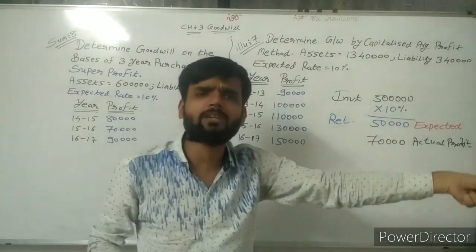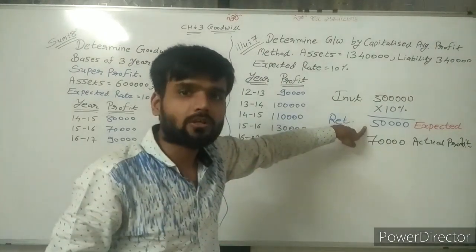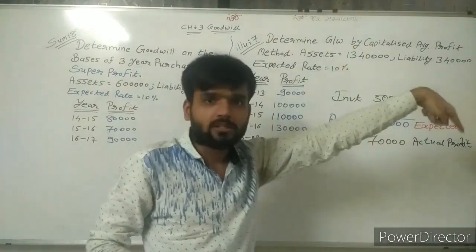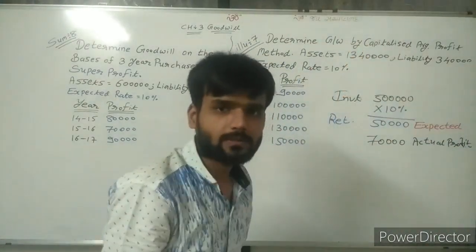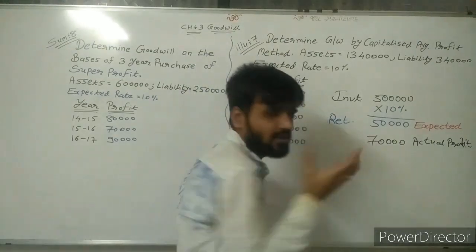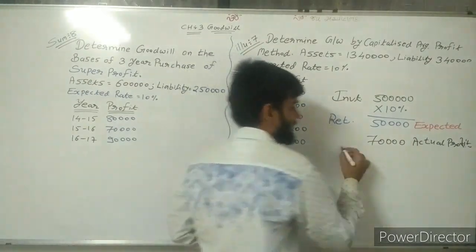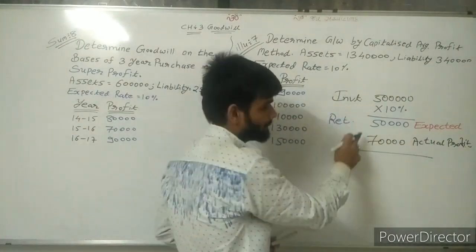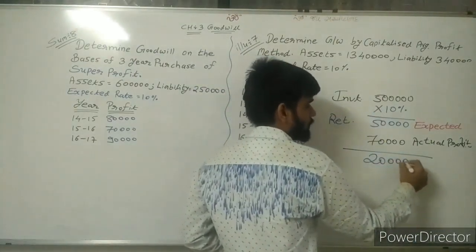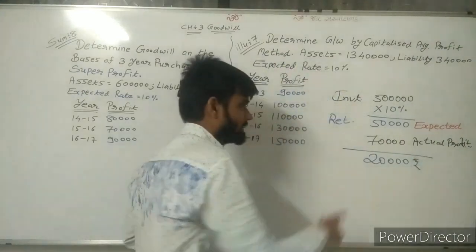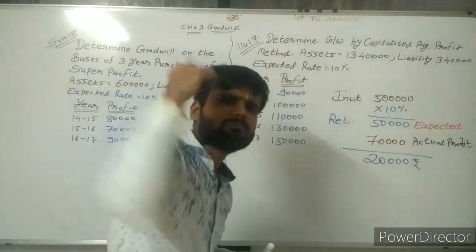What was your expectation for that particular investment? Sir, only 50,000. But by investing your money, that person earns more and gives you more return, 70,000 rupees. Now what is the higher amount actually received by you? Sir, simple calculation: expectation is 50, actual received 70. The difference of these two is 20,000 rupees, which is extra more than my expectation.